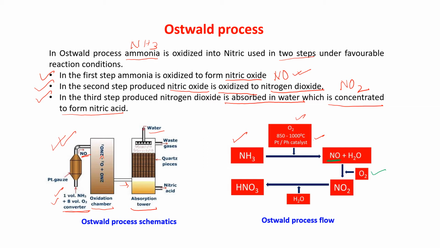Now this NO2 is absorbed in water and it is giving you HNO3. So if it is asked, write down the reactions, you have to write all the 3 reactions.